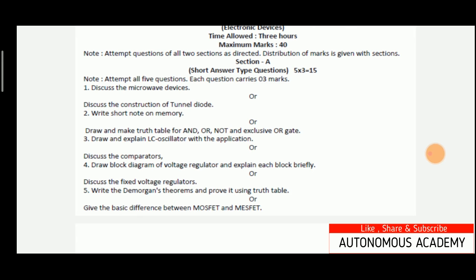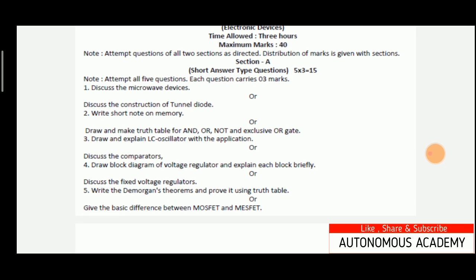In case of MOSFET, there is an oxide layer present in between the gate contact and the substrate, while in case of MESFET, the metallic layer is present in between the gate contact and the substrate. In MOSFET, the cutoff frequencies are less than 1 gigahertz, while in case of MESFET the cutoff frequencies are greater than 10 gigahertz.